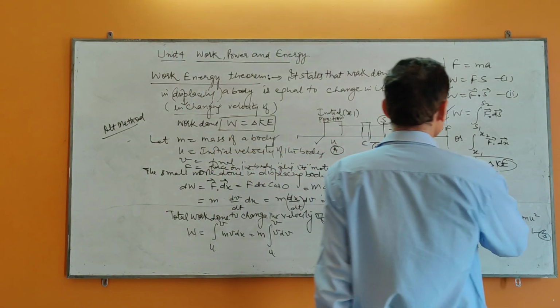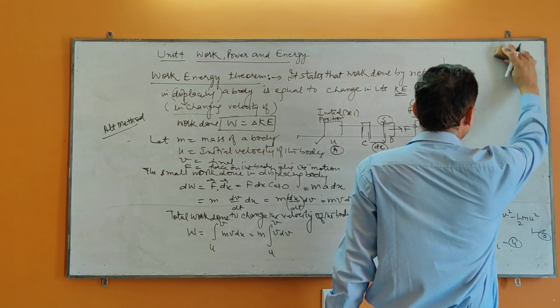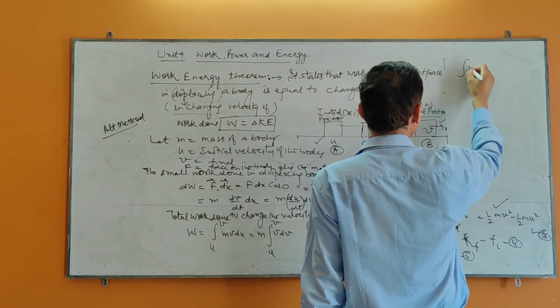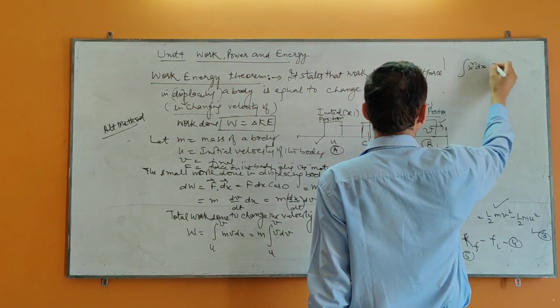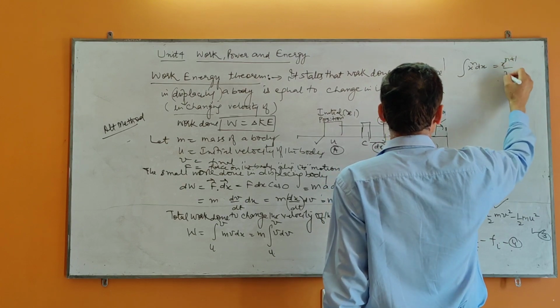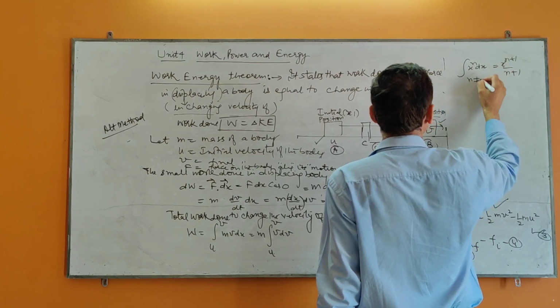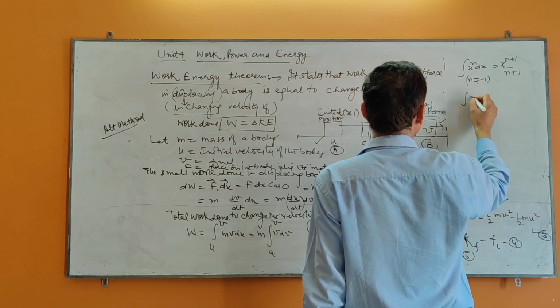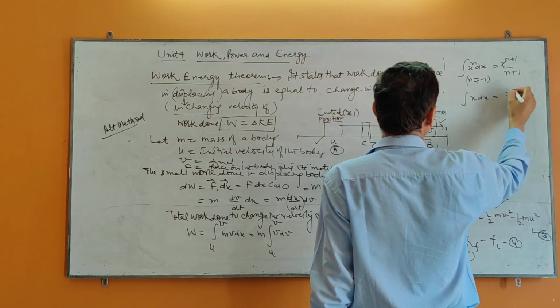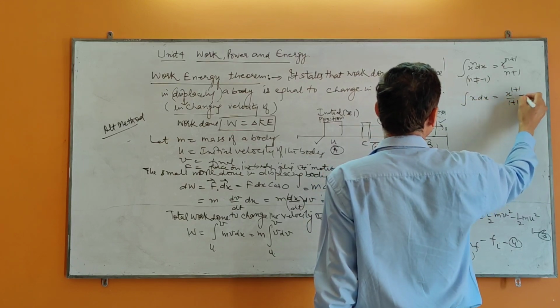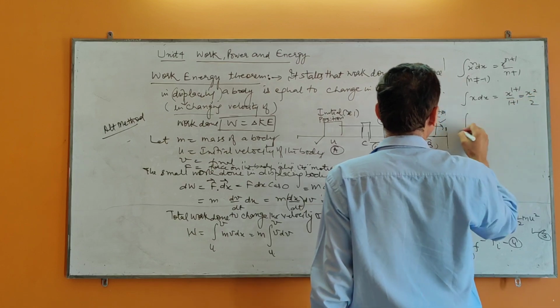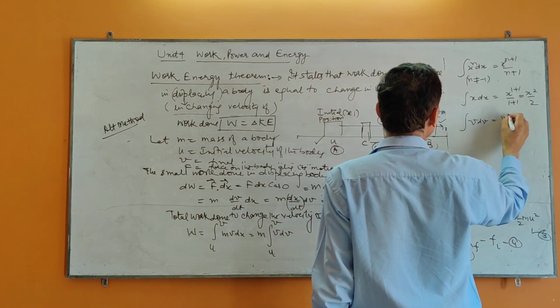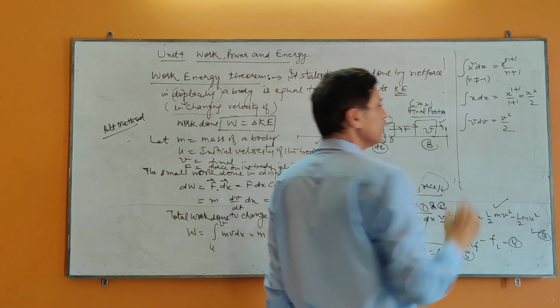I think everybody knows the integration of v dv. और जिन बच्चों को नहीं आता उनके लिए हम लिख देते हैं, integral x dx is equal to x की पावर n plus 1 upon n plus 1, n is not equal to minus 1. That is, integral x dx is equal to x की पावर 1 plus 1 upon 1 plus 1, x square by 2. And here integral v dv is equal to v square by 2. We are going to apply this formula.